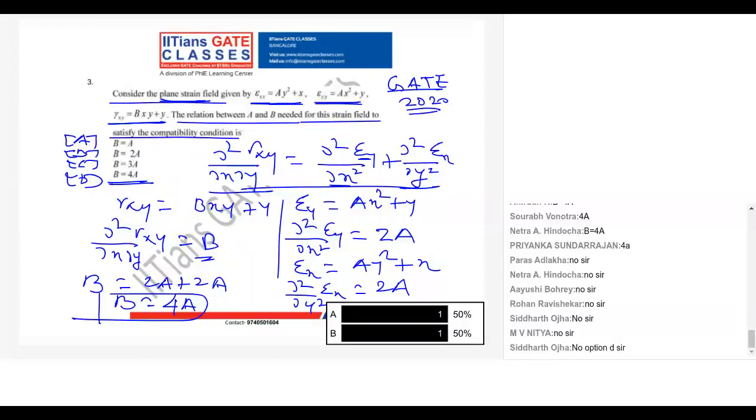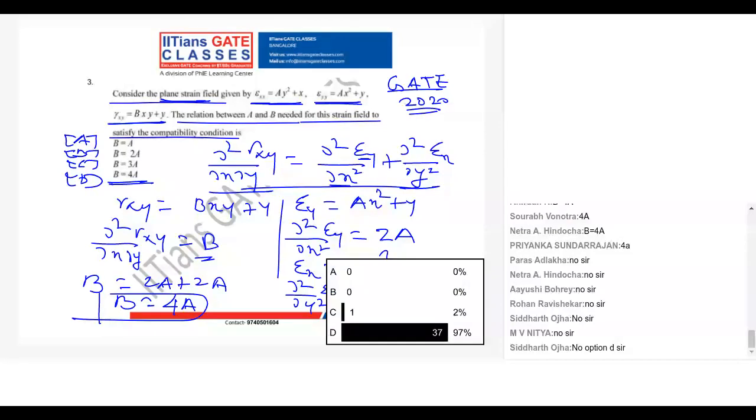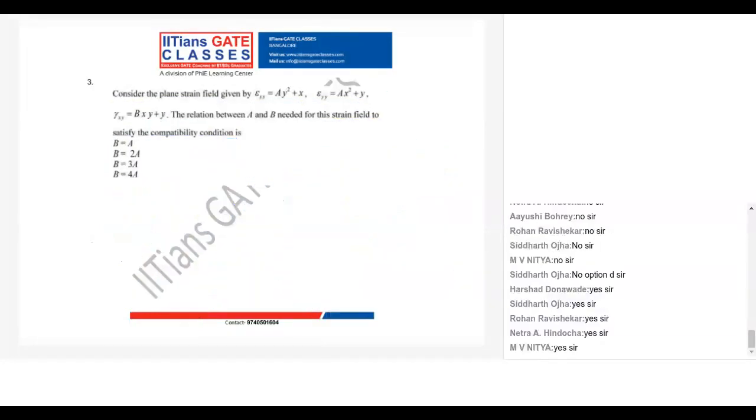So D is the correct answer. Okay, so let's see. Right. D is the correct answer. Is it clear? Okay, so let's move to the next problem.